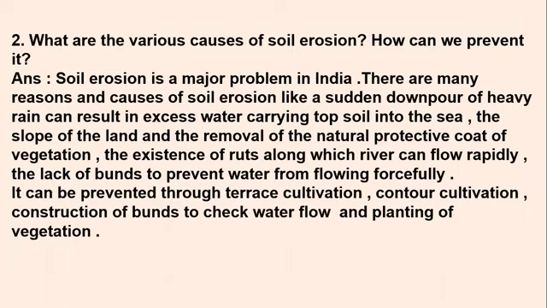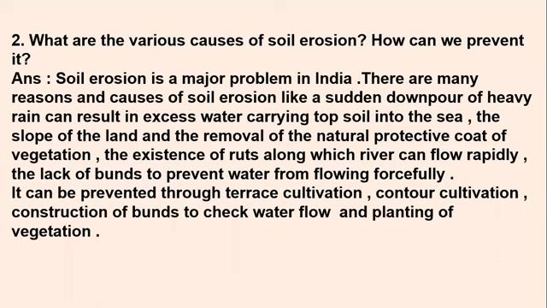What is soil erosion? First of all, you have already learned it is the flow of the top layer of the soil, the fertile soil, when it is washed away with the heavy flow of water, heavy downpour of rain. Then what happens, it goes and accumulates in the sea, all the nutrients just wash away in the form of silt and accumulate in the sea. And sea water is very salty, so the fertility, the nutrients are just wasted, they cannot be used now.